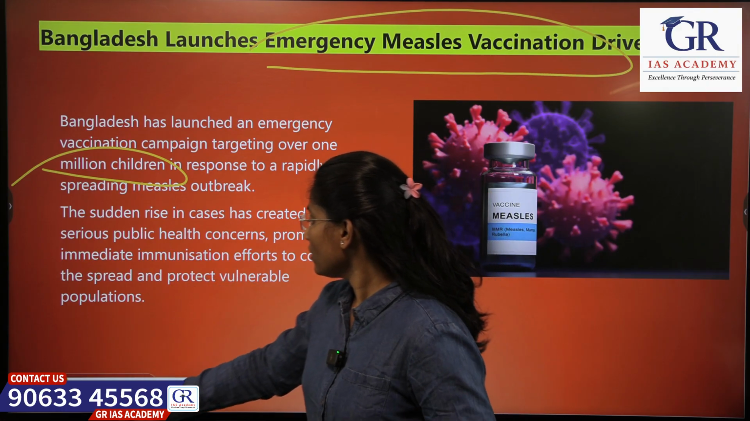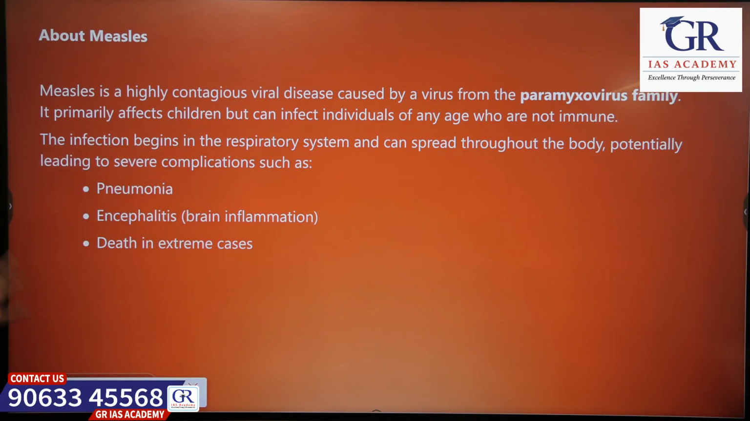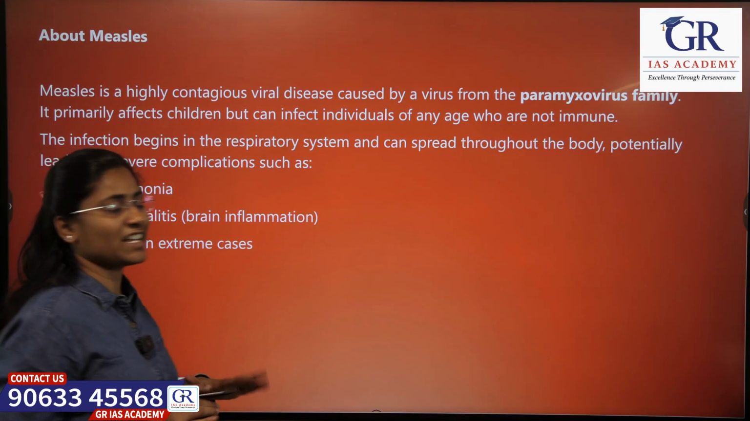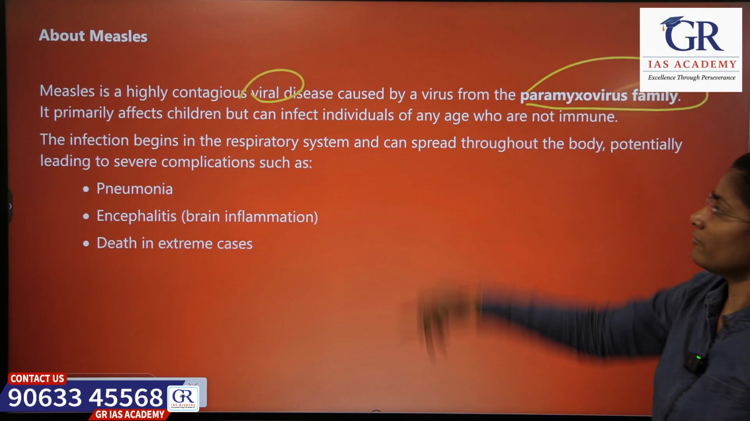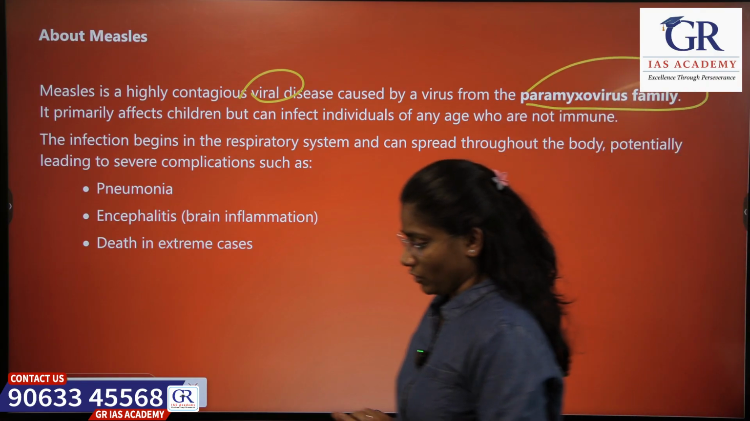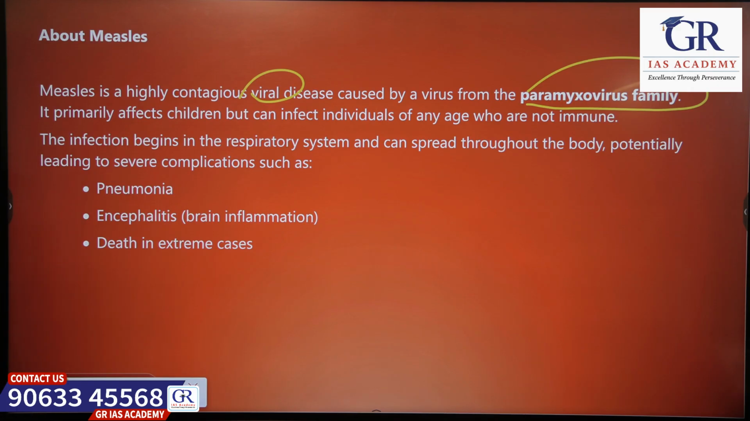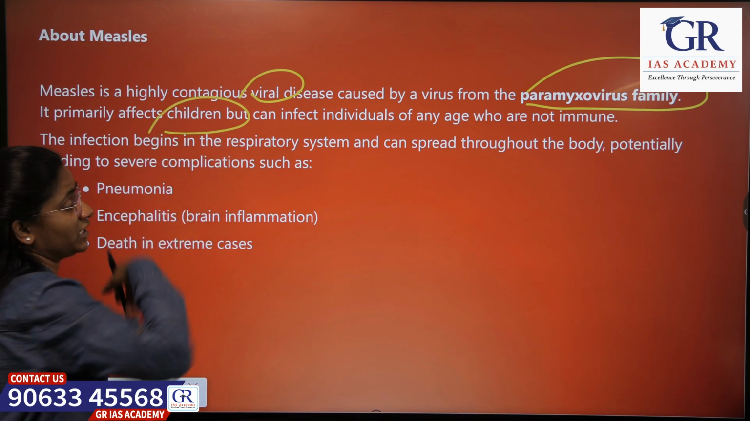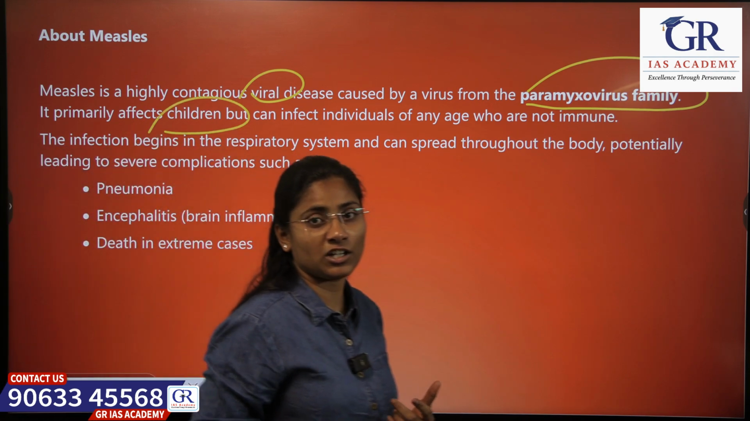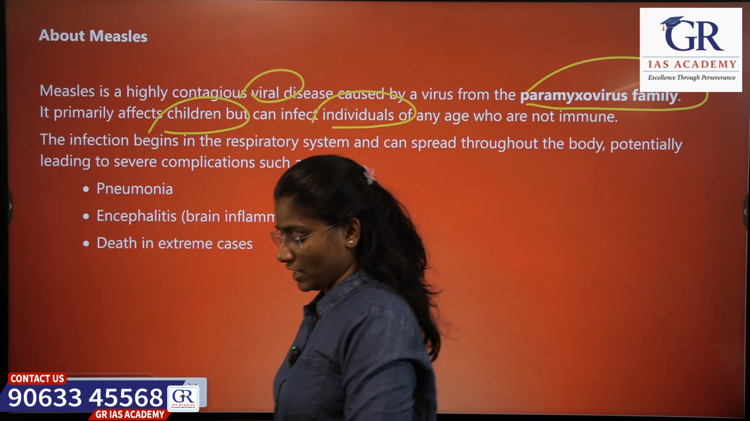So let's see more about measles. It is a viral disease caused by the paramyxovirus family. What are we doing for this? We are doing vaccination. And for whom does it affect? It affects children usually, but it can affect any individuals who have low immunity, irrespective of their age.